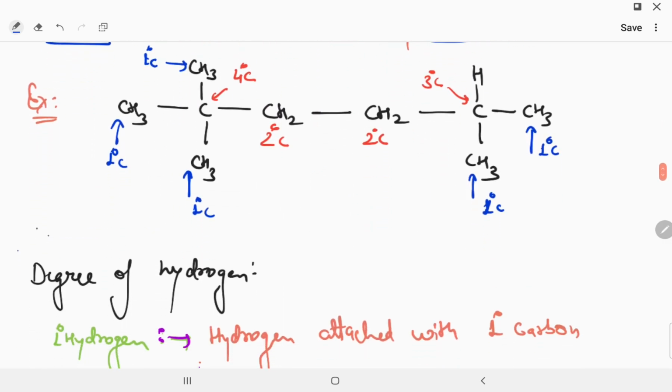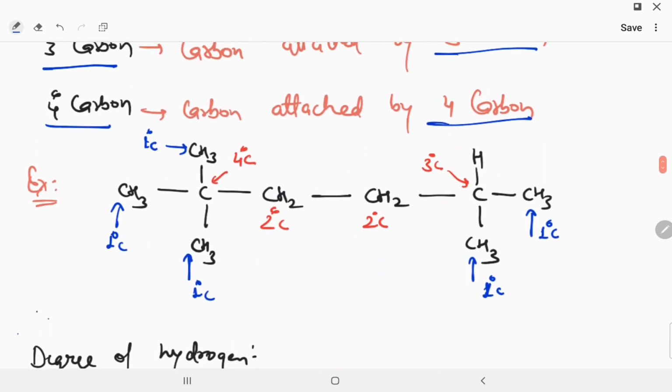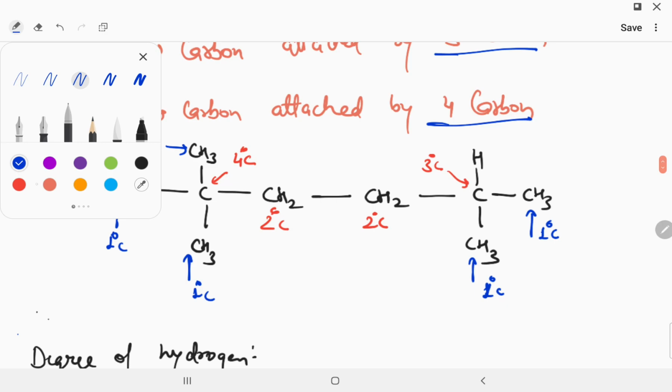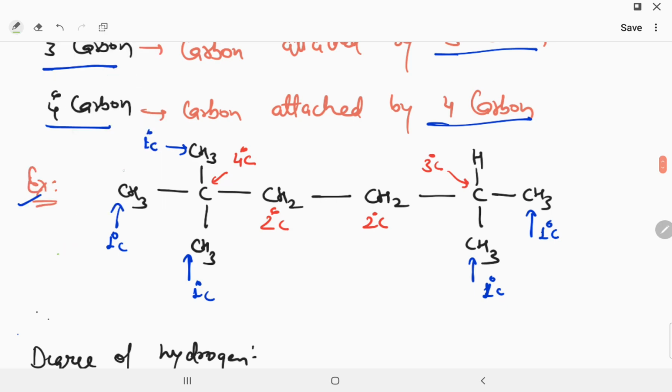Now understand with an example. I will make a structure. Look at the first one: this carbon is attached to one carbon, so it is called 1 degree. The carbon above is also 1 degree, and the carbon below is also 1 degree because it is attached to one carbon. This carbon is attached to two carbons, so it is 2 degree, and this one is also 2 degree. The middle one is attached to four carbons, so it is 4 degree carbon.